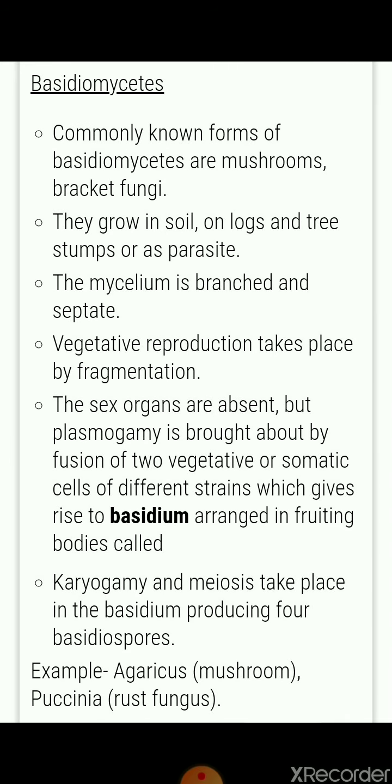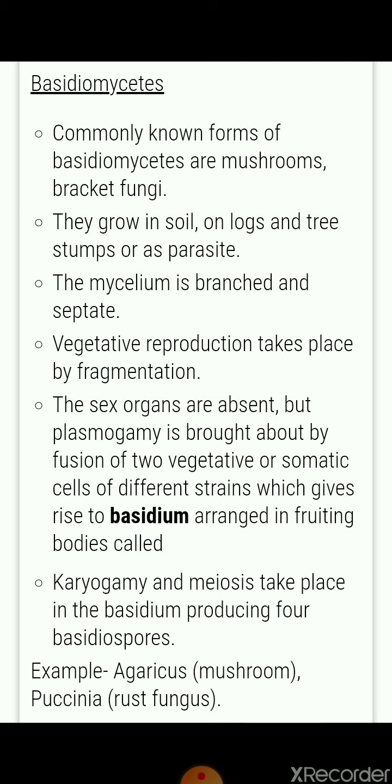Next, Basidiomycetes. The known forms of Basidiomycetes are mushrooms and bracket fungi. They grow in soil, on logs and trees, tree stumps, or as parasites. The mycelium is branched and septate. Vegetative reproduction takes place by fragmentation.